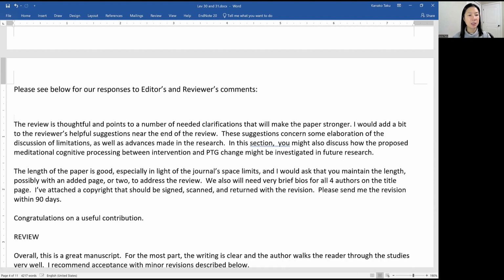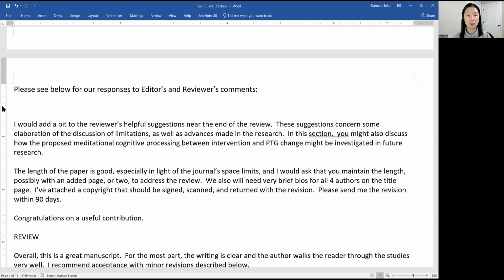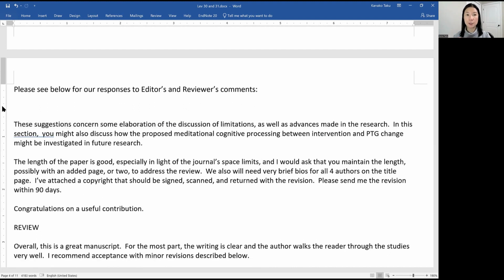And then it says reviewer, it's very thoughtful, so just make it, revise your paper to make it stronger. So that's good. And then sometimes the editor summarizes what they really want us to work on. So that's why I sometimes include it here, like editor's comments.